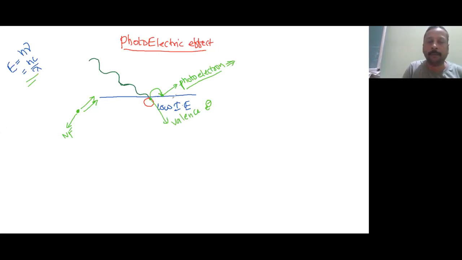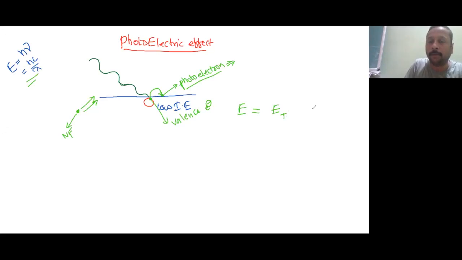This is the minimum energy required to bring it out. So suppose this is the energy possessed by our electromagnetic wave, and this is the minimum energy required by this metal.